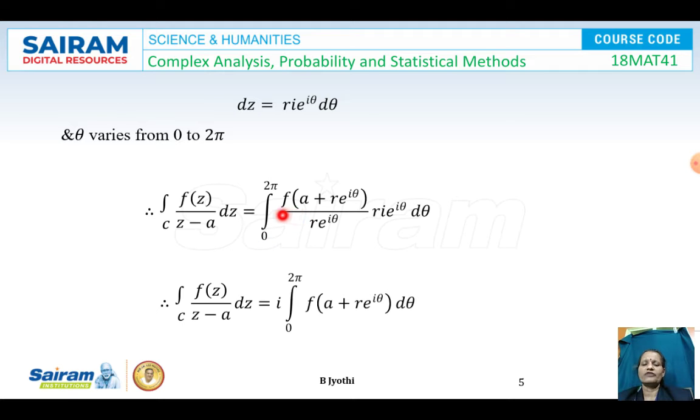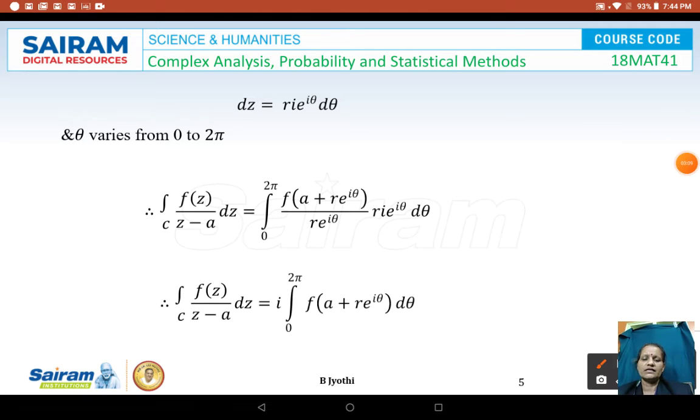Therefore, the integral along C of f of z by z minus A into dz will be equal to the integral from 0 to 2 pi of f of A plus r e power I theta divided by r e power I theta, into r e power I theta into I d theta. Taking the constant I outside and cancelling r e power I theta with r e power I theta, what remains is I times the integral from 0 to 2 pi of f of A plus r e power I theta into d theta.